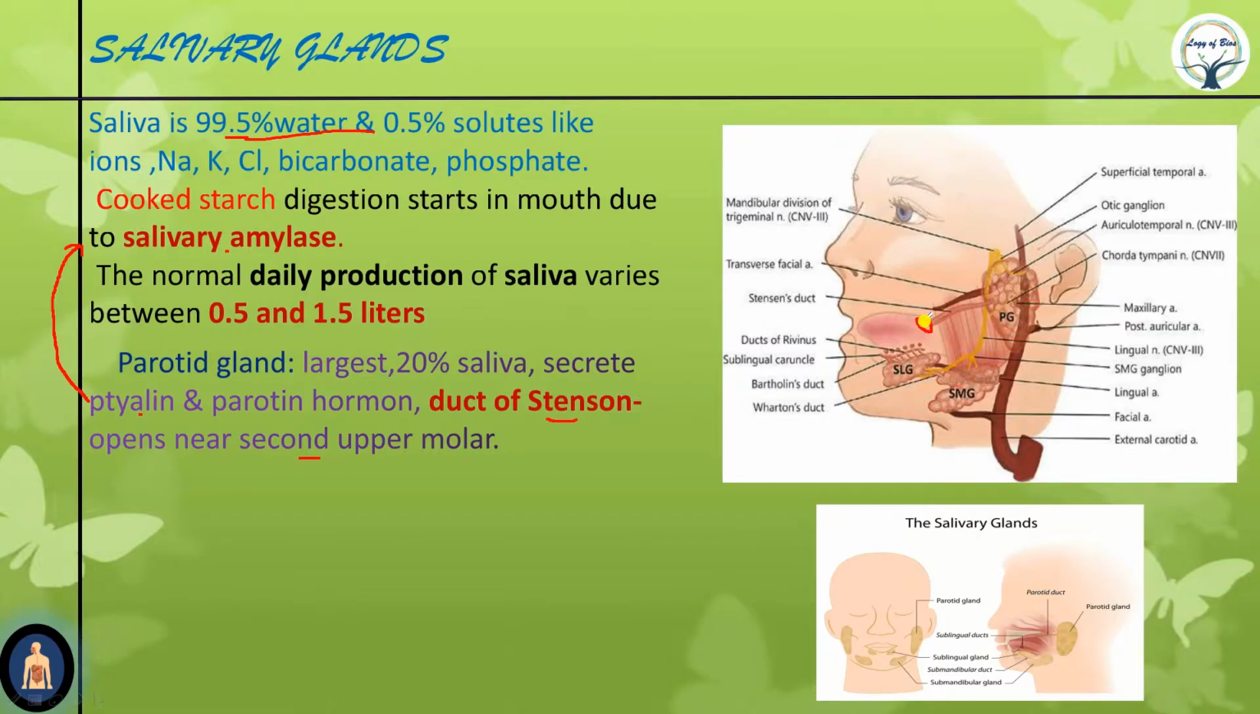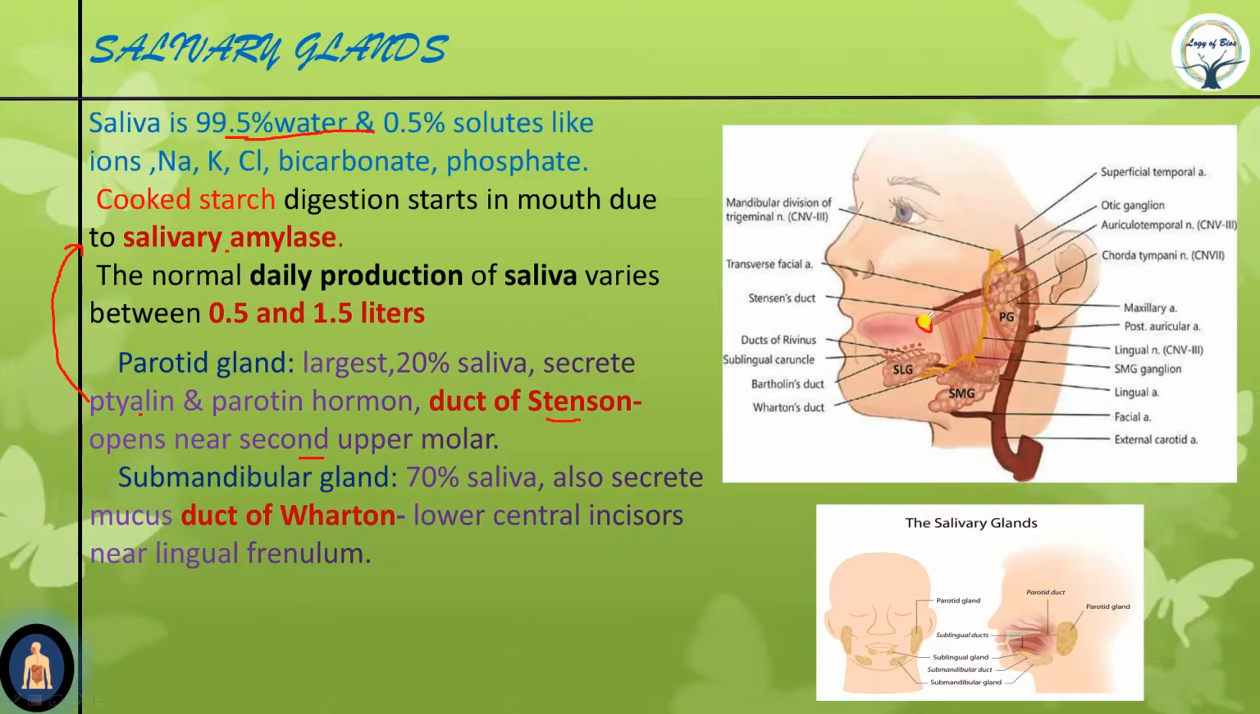He was the direct disciple of Christ, and most probably King John crucified him. Okay, so remember St. Peter, Stenson parotid. St. Peter, Stenson parotid. So the next type of gland is our submandibular gland.